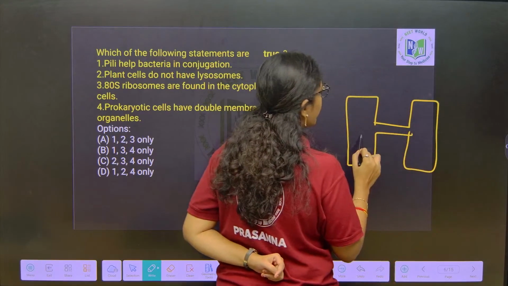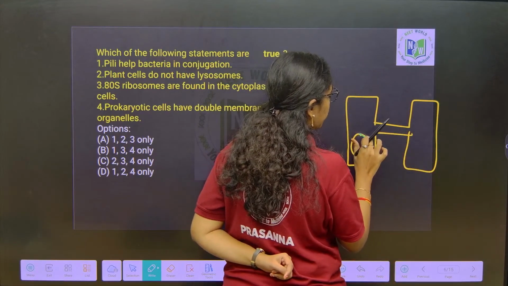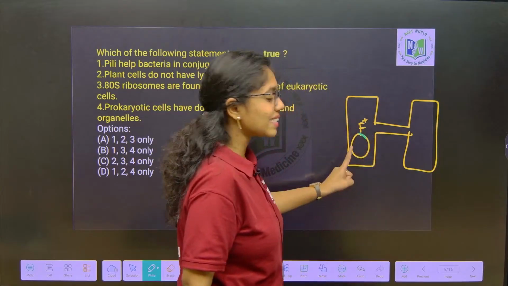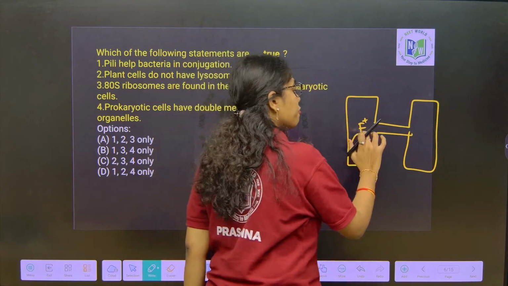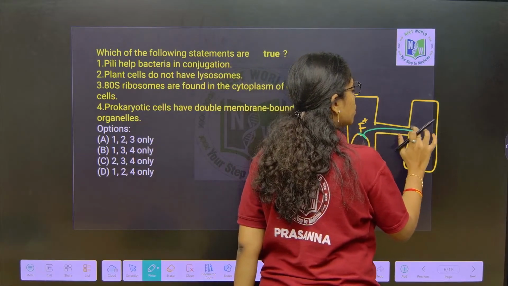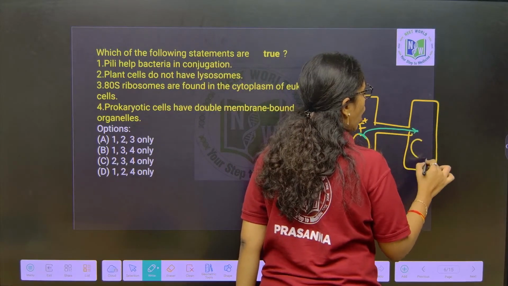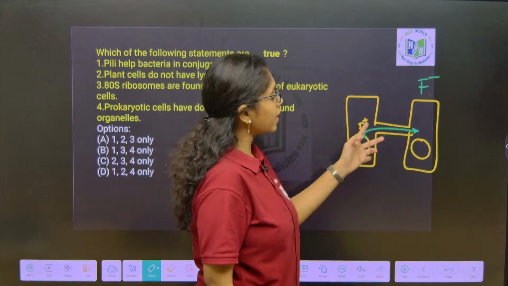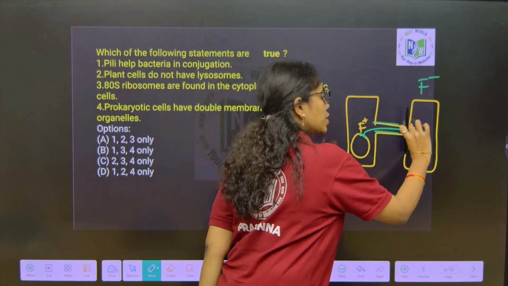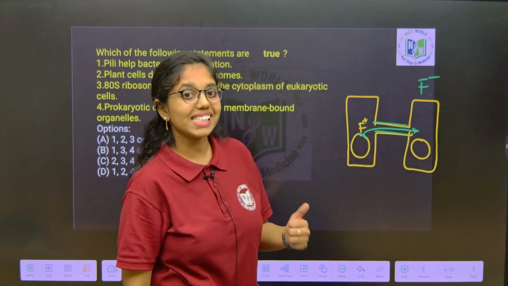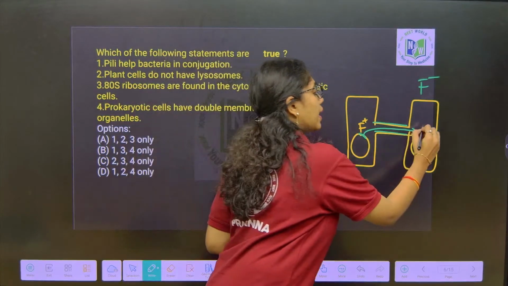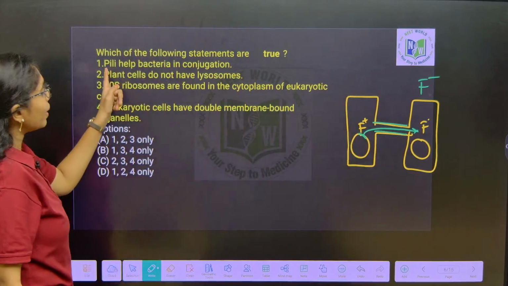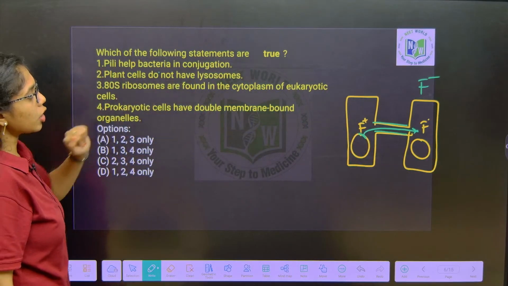F plus strain where F factor is present in a plasmid DNA. Okay, F factor is present, so this is F plus strain. So this F factor is transmitted to the plasmid DNA of F minus strain. Okay, this is mediated by what tube? Conjugation tube, which is also called as sex pili or true pili. Clear, right? This is also called as sex pili or true pili. So pili help bacteria in conjugation.